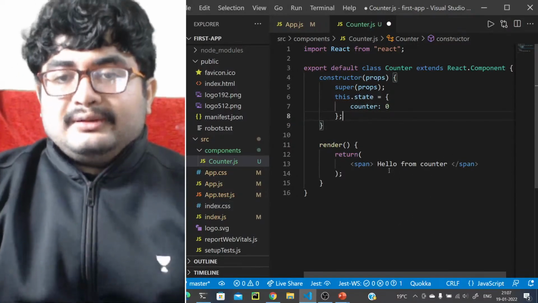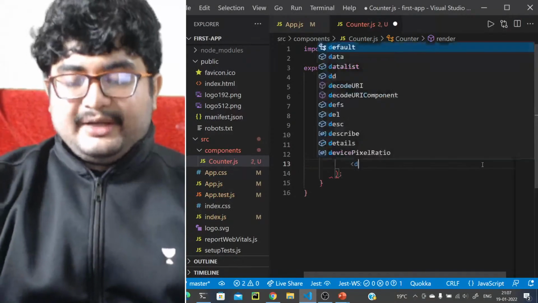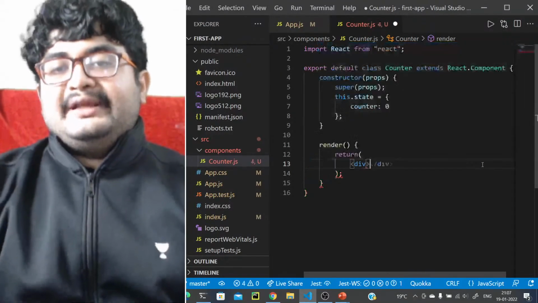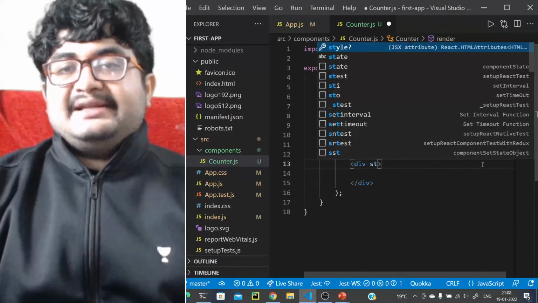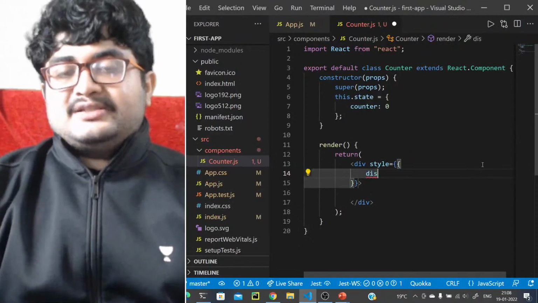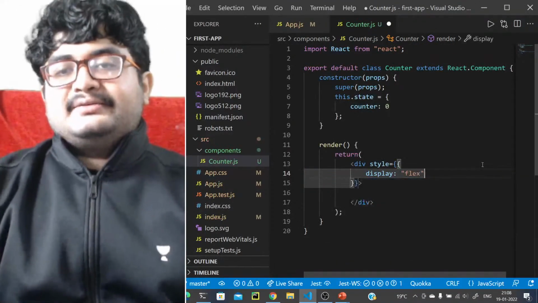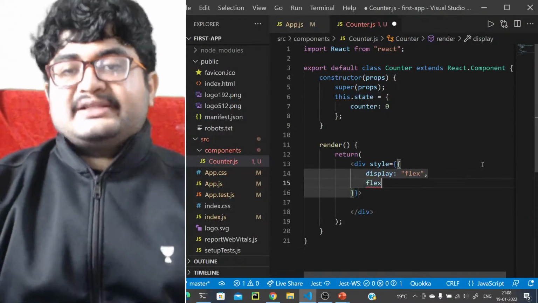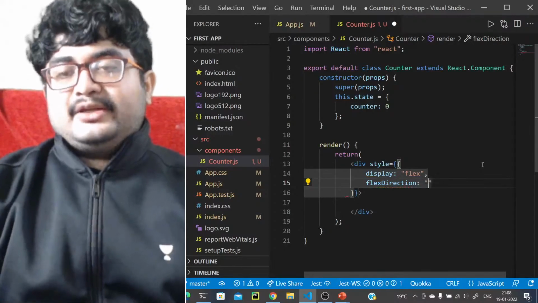So now we want to display this counter application, right? We want to have a div tag here, and let's give it some style. Style will be display flex, and flex direction will be column, right?